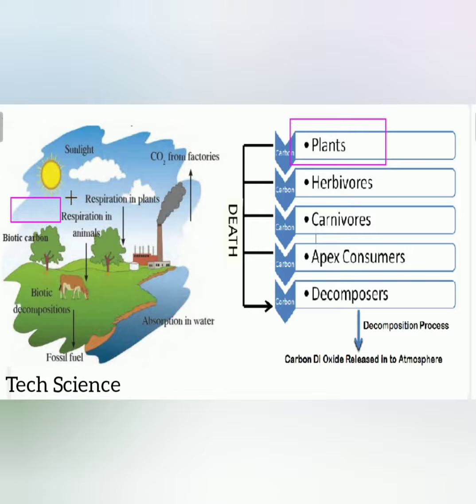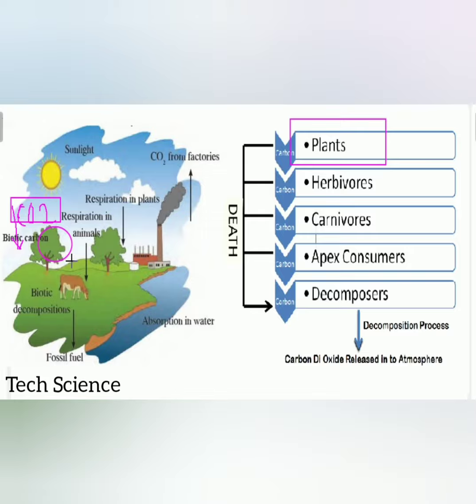What happens here? Observe, this is CO2, and this is CO2, basically from air, and that will be converted into biotic carbon. And the main source for getting carbon dioxide into biotic carbon is the plant. Why plant? Because plants use this carbon dioxide for the process of photosynthesis, and they release oxygen into the atmosphere. So the plant maintains the equilibrium.